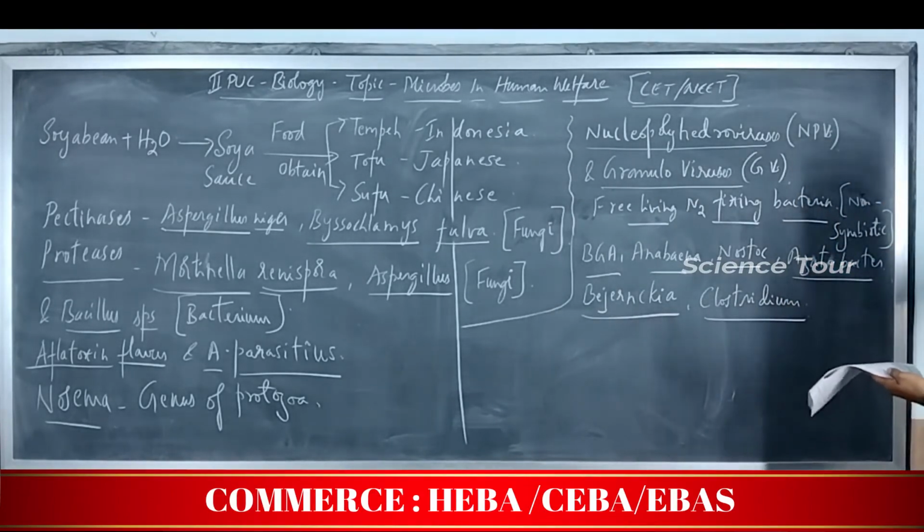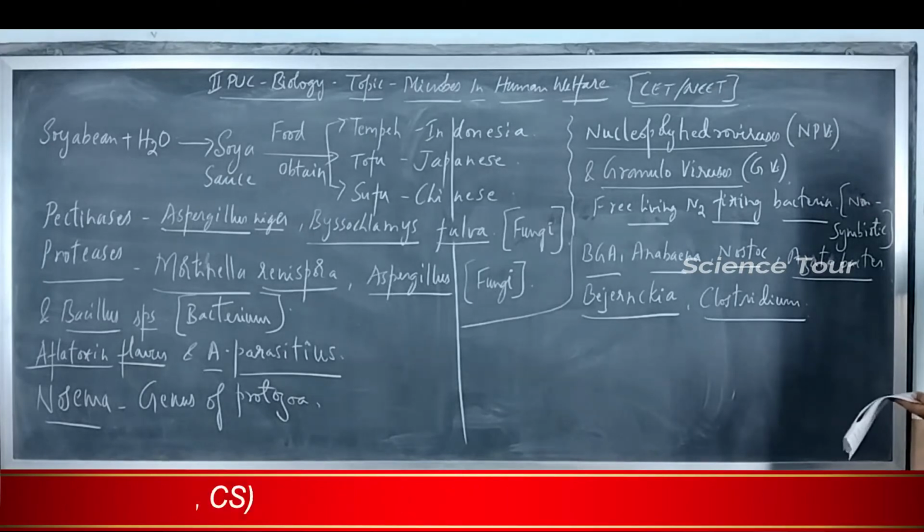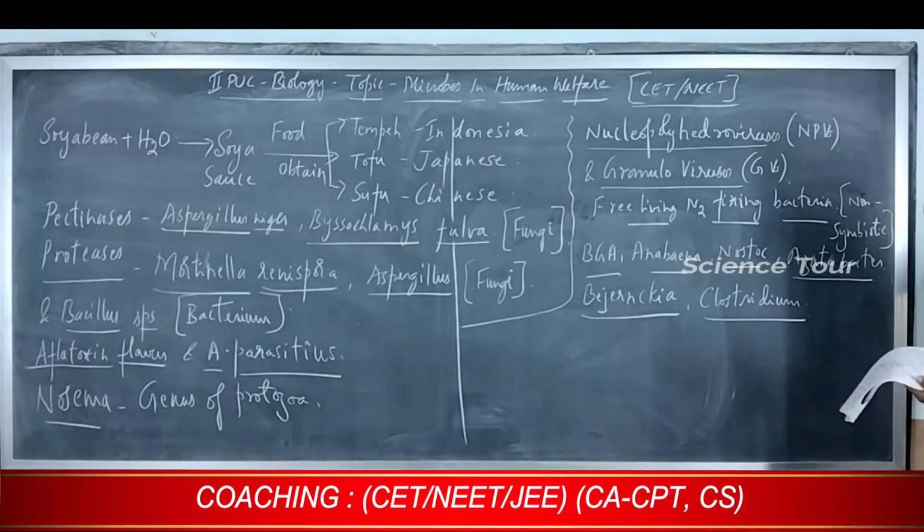These are the examples for free living nitrogen fixing bacteria which are non-symbiotic.